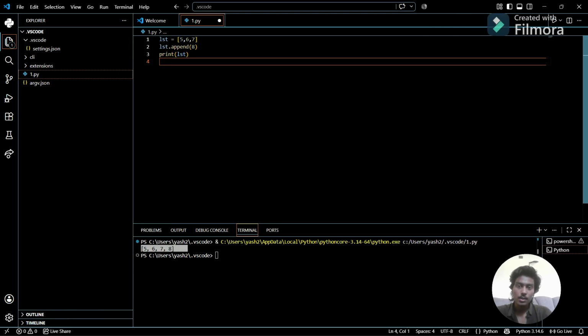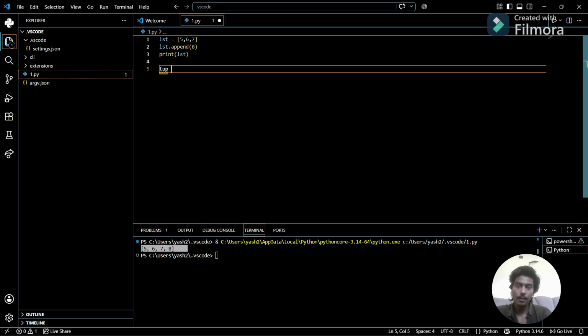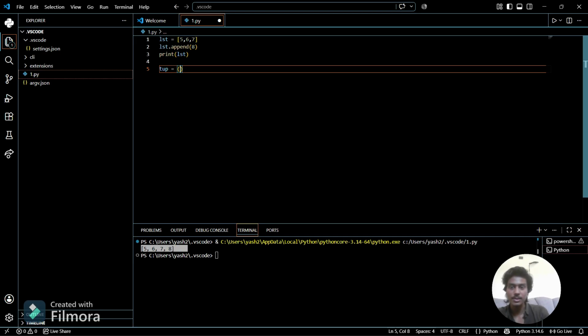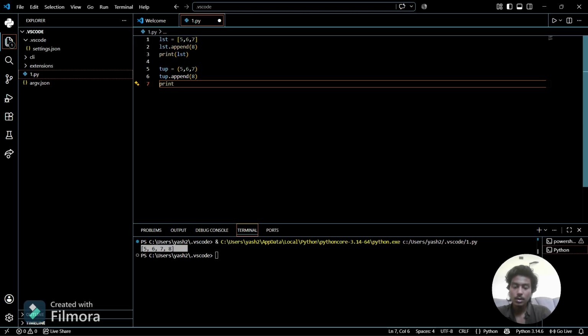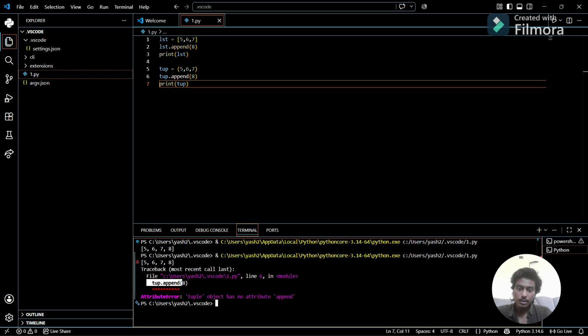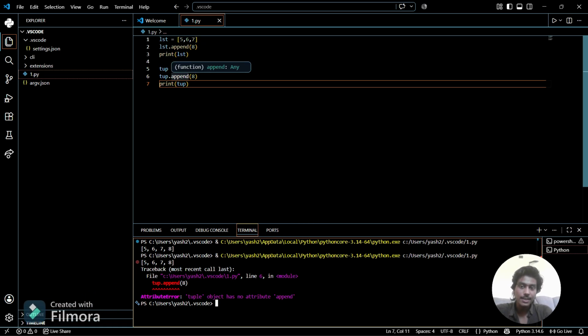But the change is for the tuple. If I'm making a tuple, it uses these braces, which are parentheses basically. If I'm storing values like 5, 6 and 7, and here also I forgot to write 8 into the tuple, can I add something into that? Let me use append with 8 here, and then try to print the tuple. See, it causes an error because it is not a method for tuples, so we can't add into the tuple. You see that we can change a list, but we can't change a tuple.